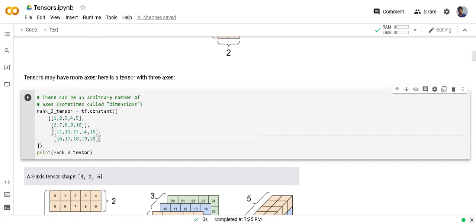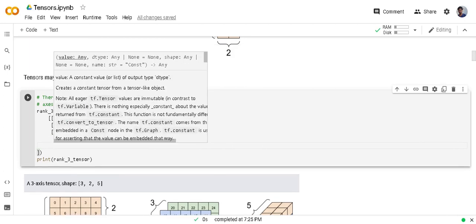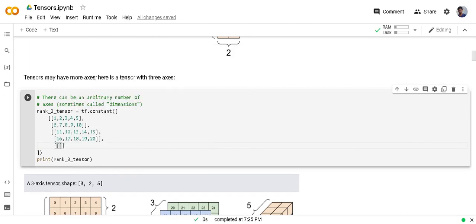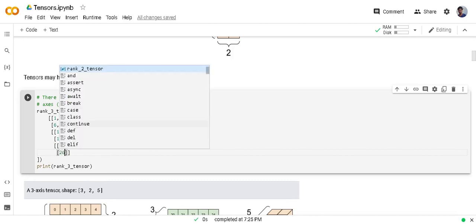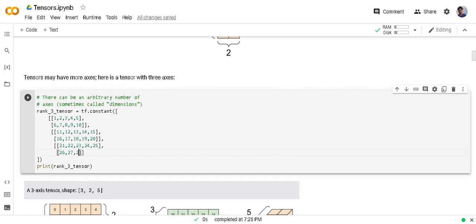Now the third matrix is going to have 21, 22, 23, 24, 25, and its second row is going to have 26, 27, 28, 29, 30.